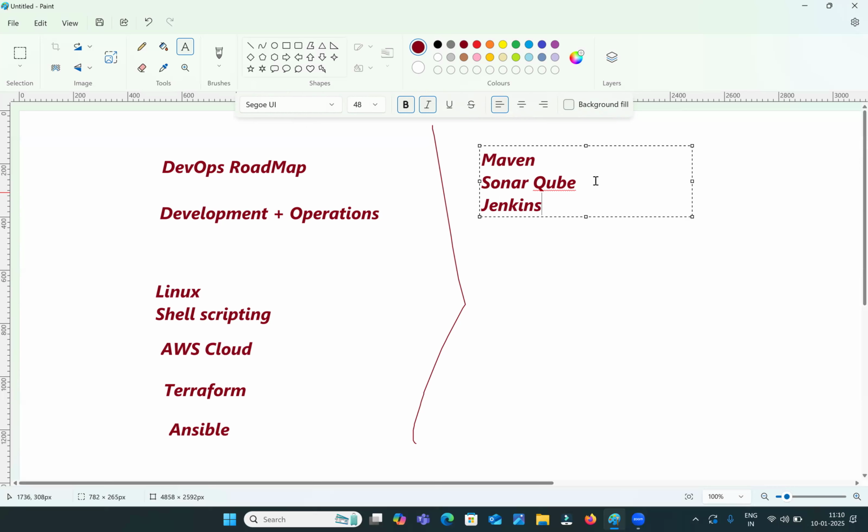What stages? Cloning the project, building the application, performing the code review, creating the images, uploading the image into Docker Hub and deploying that image into the clusters. Like this, based on our requirement, whatever stages are there, we need to write all of them in the CI/CD pipeline. To create those CI/CD pipelines, we are going to learn Jenkins.